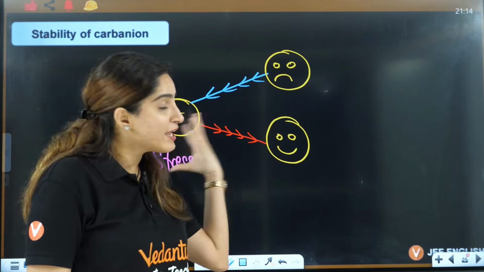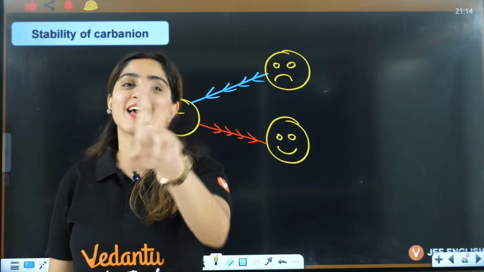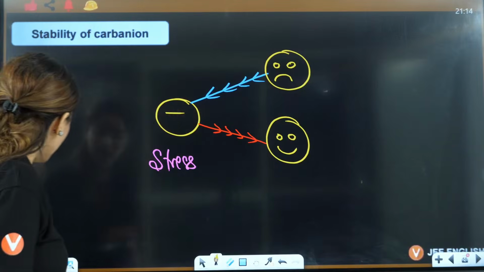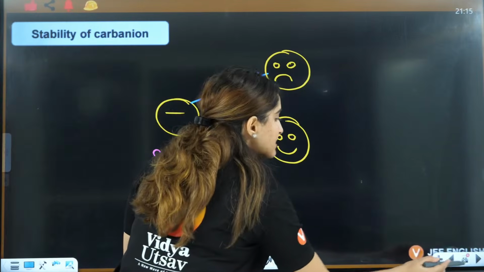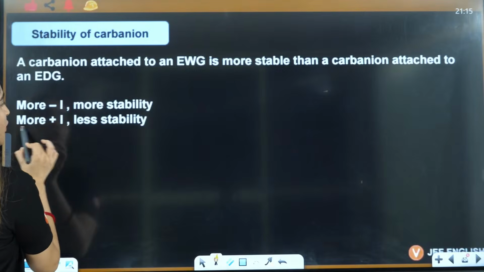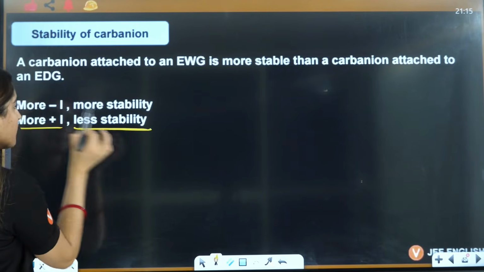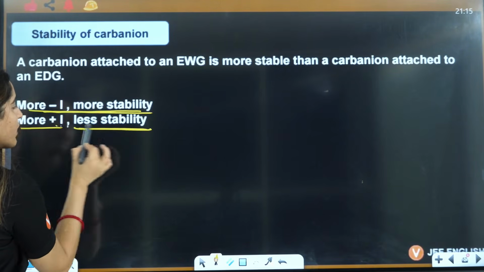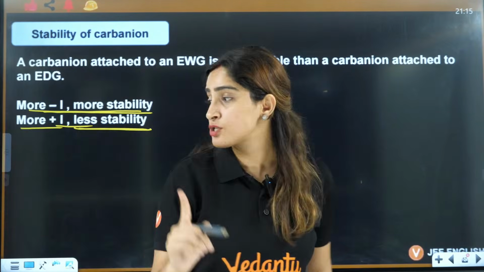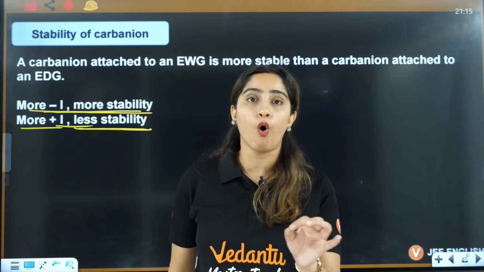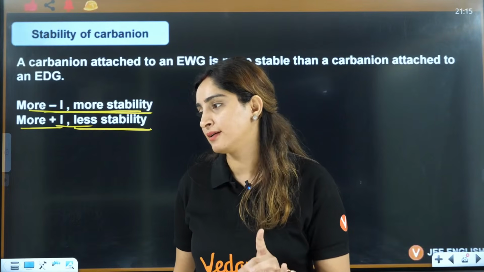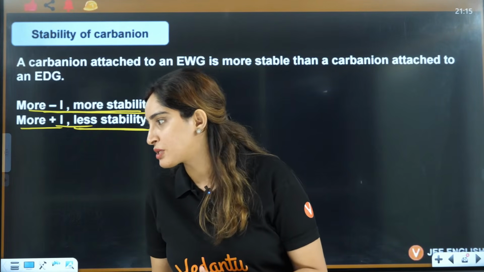When you take away electron from a carbanion, it is stable. That means here it is the opposite case: plus I is going to make it unstable, minus I is going to increase the stability. It is the opposite of carbocation.